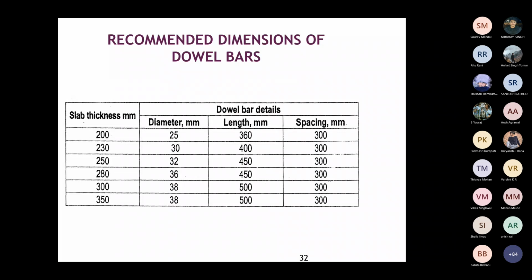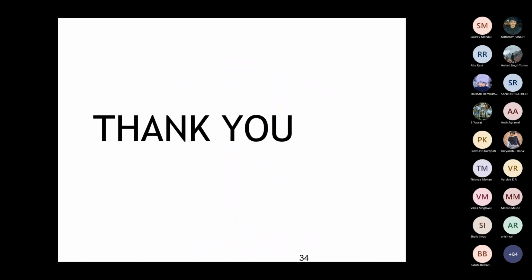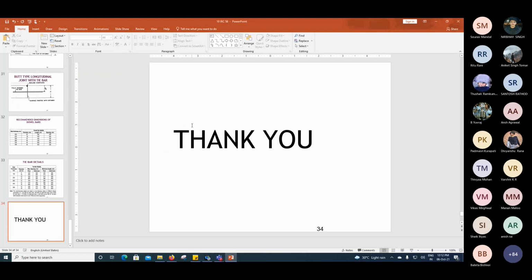So these are the recommended dimensions of the dowel bars, where based on the thickness of the slab, the dowel bar diameter, length and the spacing to be provided are given in the code. And similarly, this is for tie bar, based on the thickness, what should be the diameter and the maximum spacing if you're using plain and deformed bars, and the minimum length of the bars is also given. Okay, that's the design of rigid pavement.